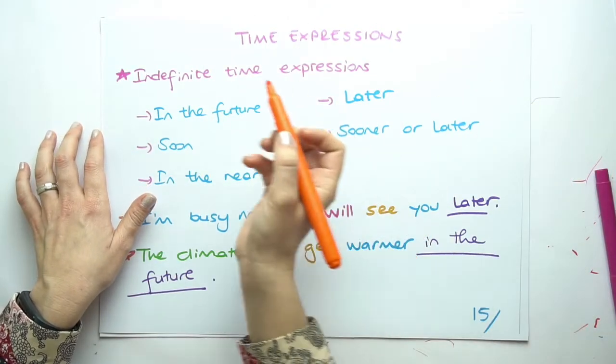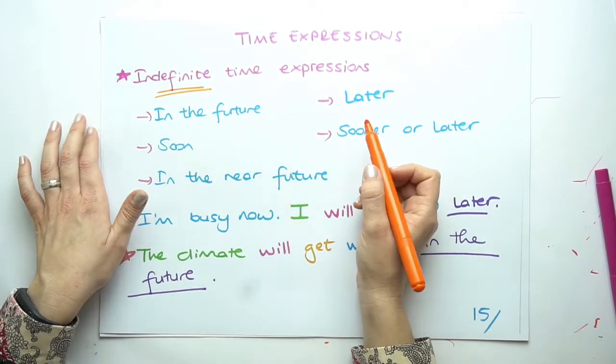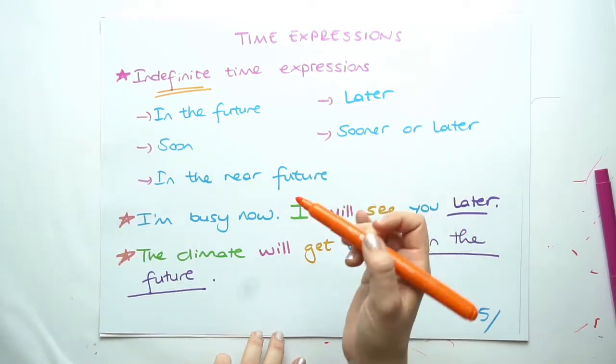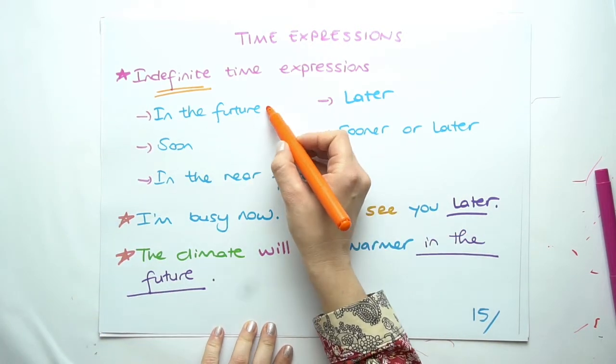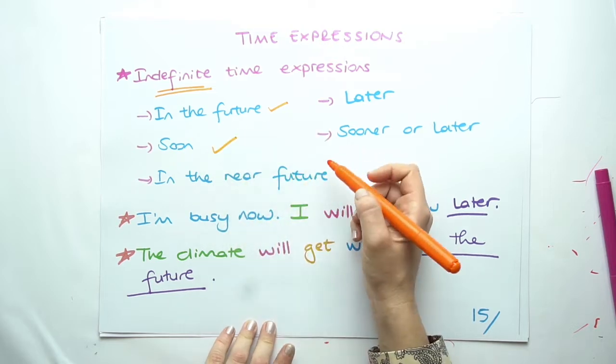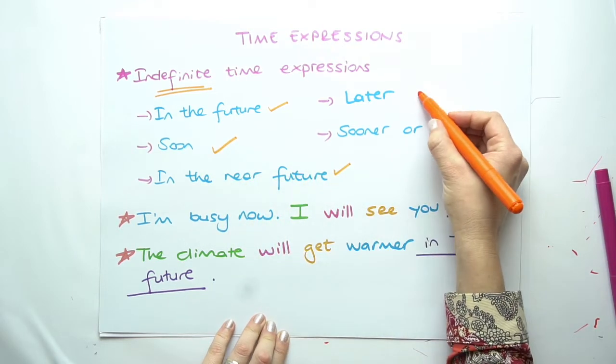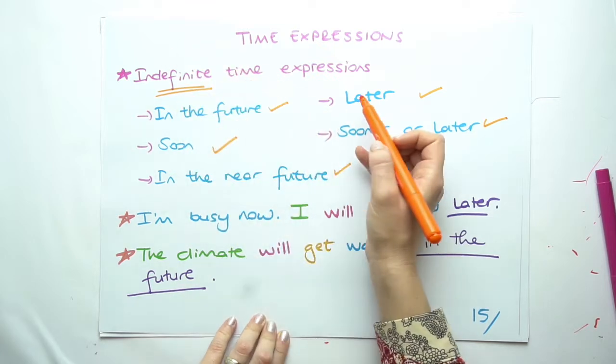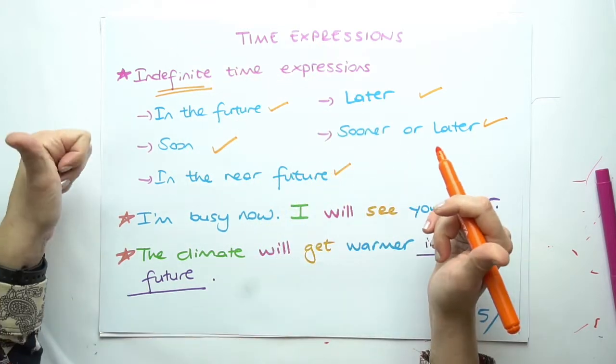Time expressions for indefinite time. Indefinite time expressions are different from the definite time expressions. For these, we can use in the future, soon, in the near future, later, or sooner or later. These are indefinite time expressions that we use for future tenses.